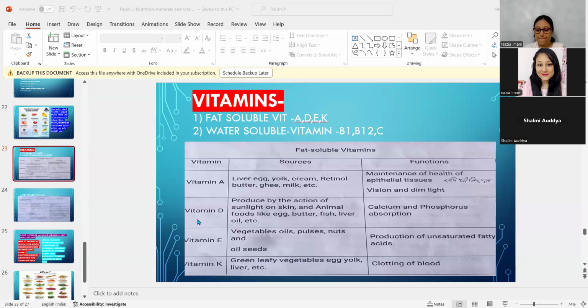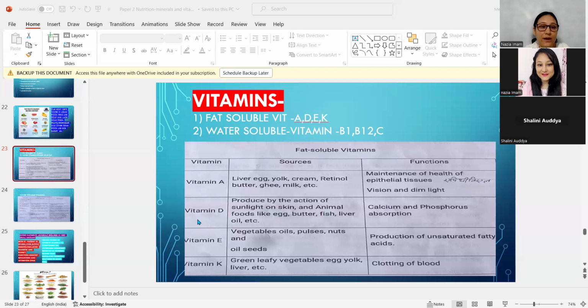Vitamin D, please read. Vitamin D is produced by the action of sunlight on skin, and from animal food like egg, butter, fish liver oil, etc. Cod liver oil. Have you seen cod liver oil? That comes in golden color capsules.